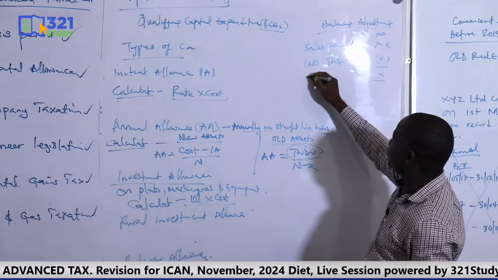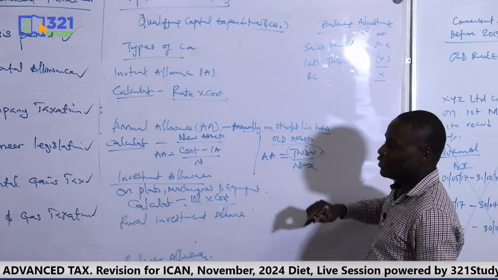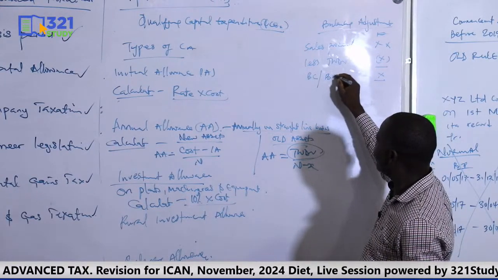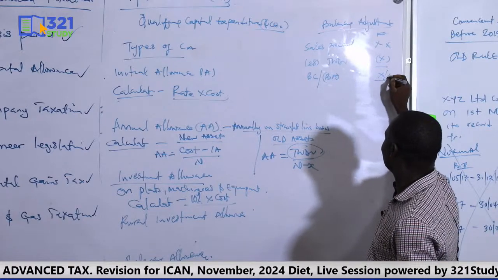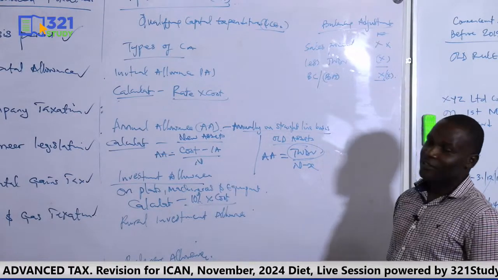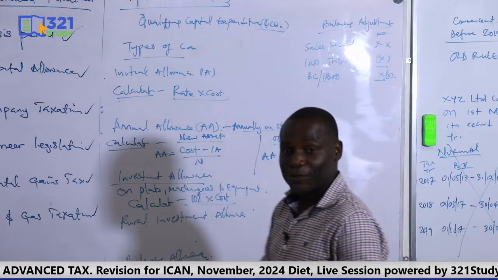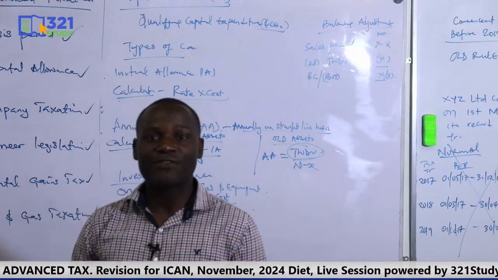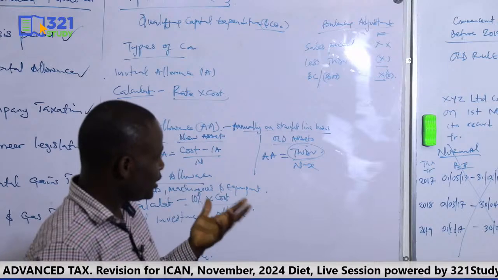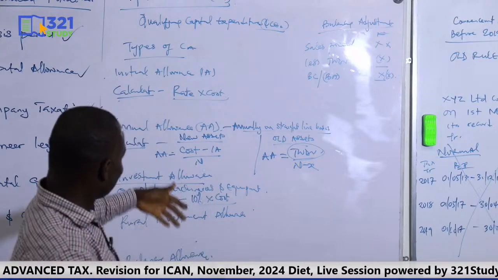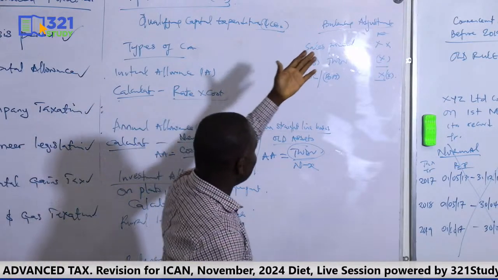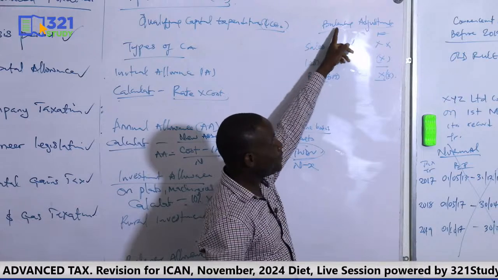So this will give you either a balancing charge or balancing allowance if it is negative. So we call this balancing adjustment. It's an adjustment that must be done whenever there is disposal of assets or QCs, those assets you have been claiming capital allowance on. Whenever you dispose of them, know that you have to do balancing adjustment.